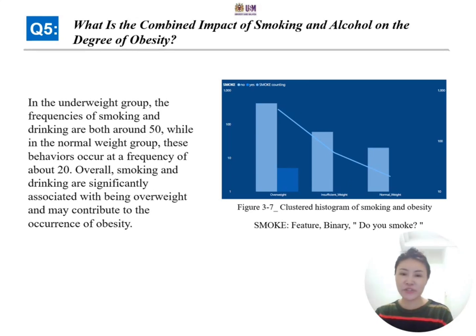Then let's see figure 3.7. In the overweight group, the frequencies of smoking and drinking are both around 50, while in the normal weight group, these behaviors occur at a frequency of about 20. Overall, smoking and drinking are significantly associated with being overweight and may contribute to the occurrence of anxiety.